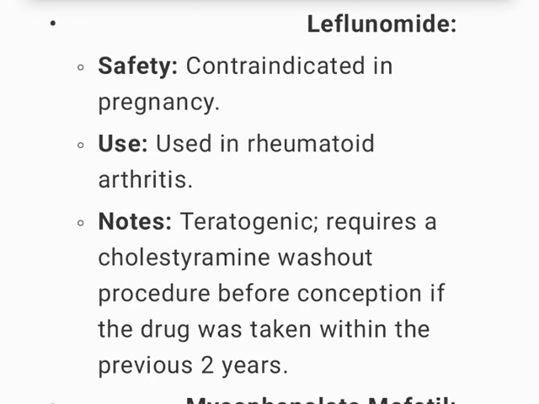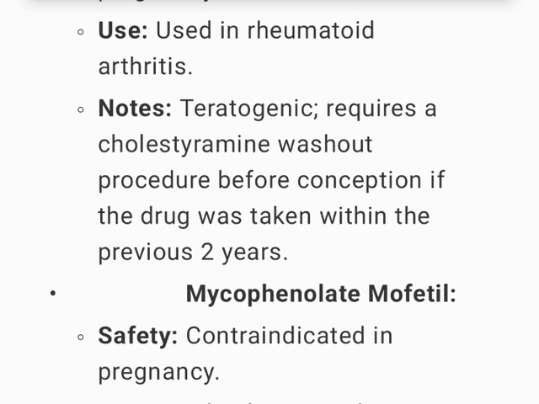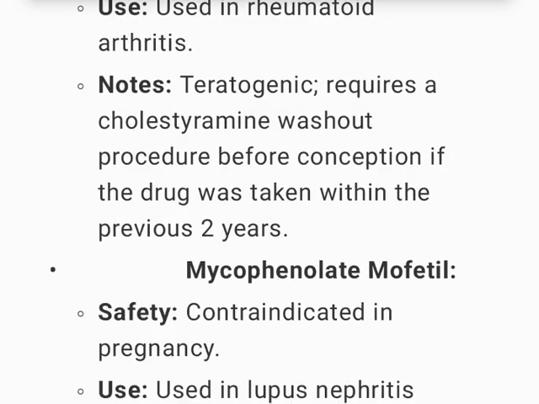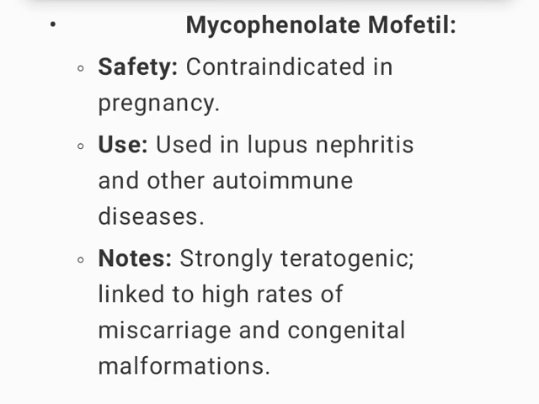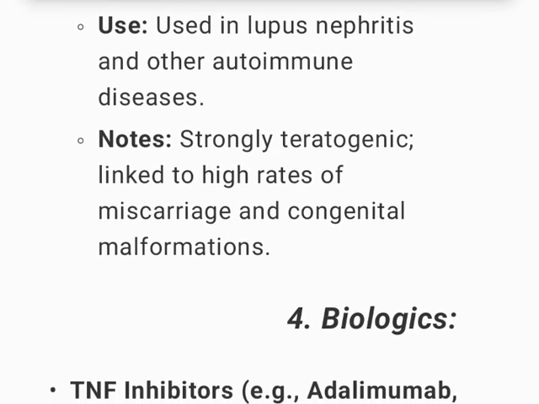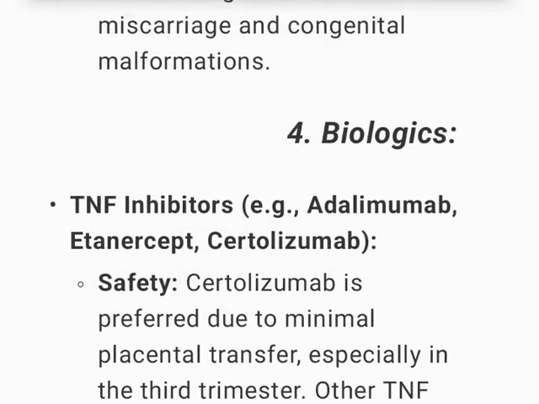Leflunomide, safety, contraindicated in pregnancy. Use, used in rheumatoid arthritis. Notes: teratogenic, requires a cholestyramine washout procedure before conception if the drug was taken within the previous 2 years. Mycophenolate mofetil, safety, contraindicated in pregnancy. Used in lupus nephritis and other autoimmune diseases. Notes: strongly teratogenic, linked to high rates of miscarriage and congenital malformations.